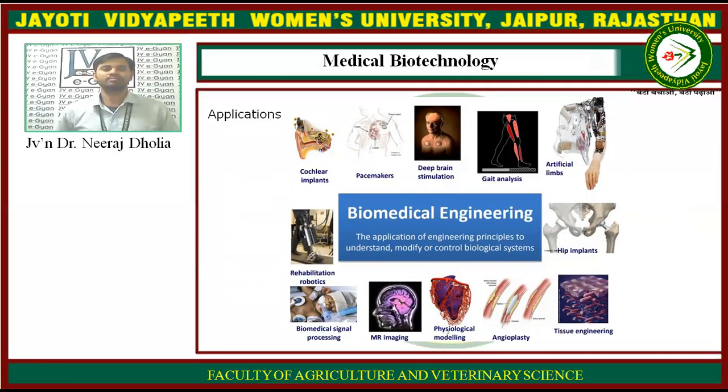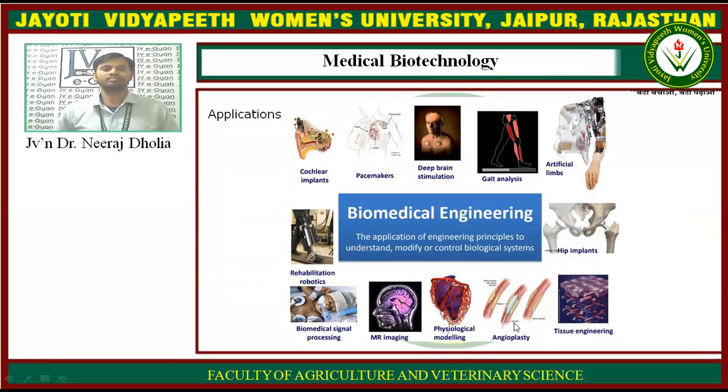Again, I have shown here the previous slide because the examples are the applications here. What are the applications of biomedical engineering? In the medical field, you can use it for artificial limbs, hip replacement, angioplasty.